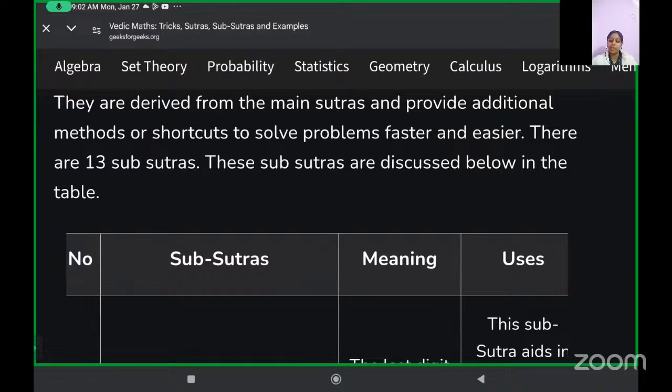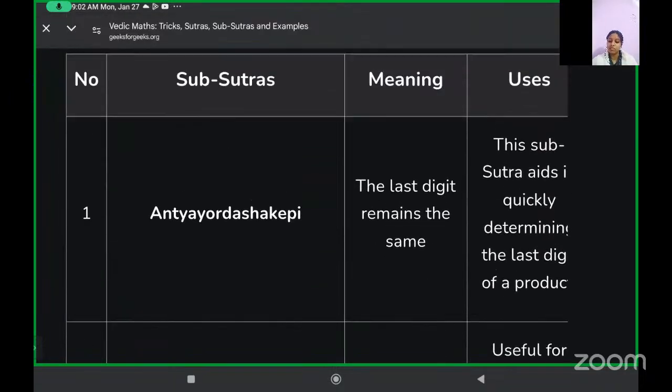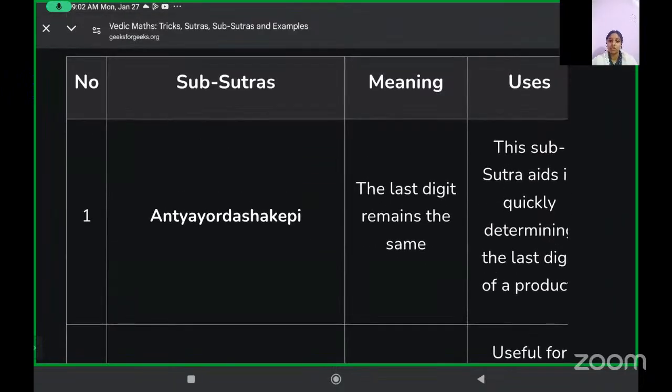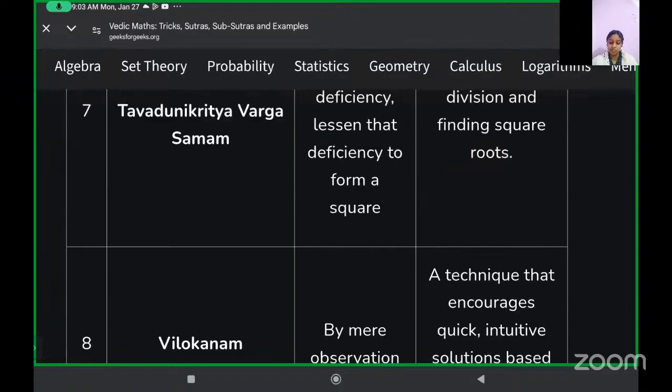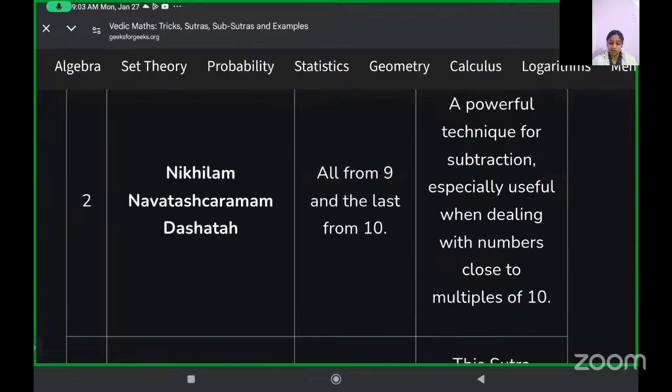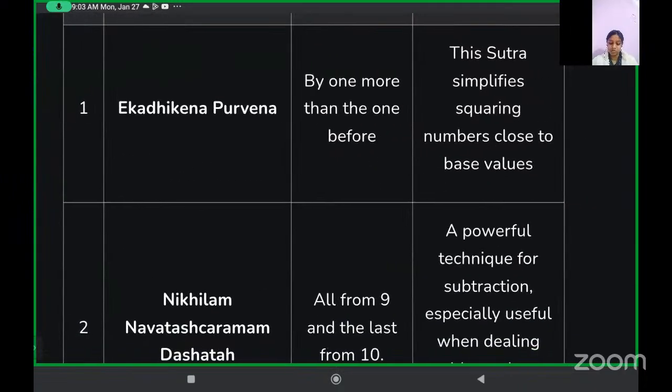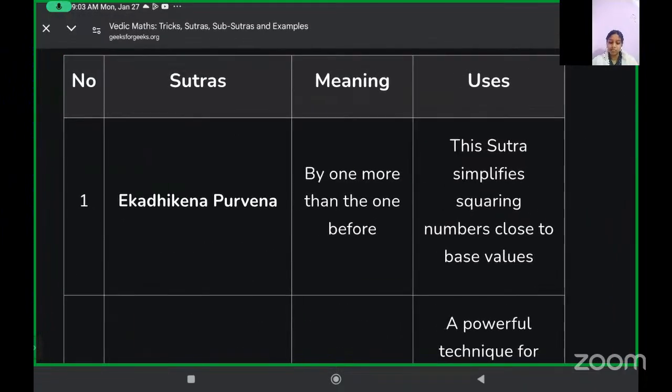Can you give me an example? Ma'am, I actually haven't translated anything. Like the first sutra: if I open an app like Google Translate, put it in, and select Sanskrit, then it'll give its English meaning, like 'by one more than the one before'.